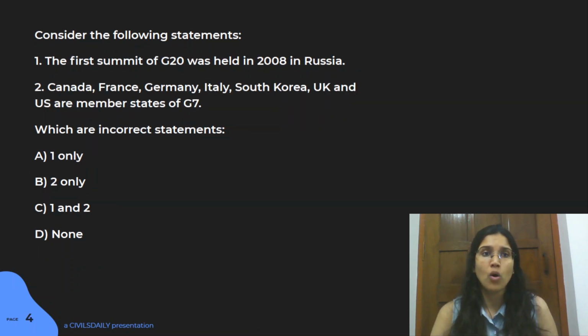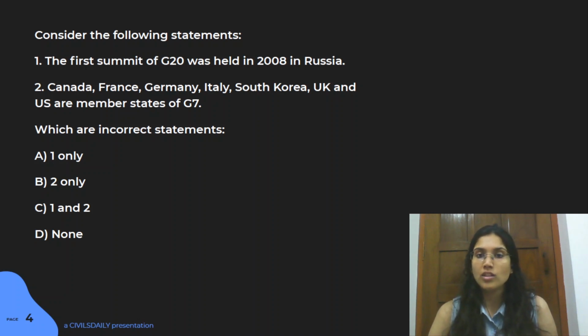Now let us move on to the next question. It's about G20 and G7. Now again, a very important topic. Even in last year's prelims, we had a question to identify countries who are part of your G20. So again, the membership, the summits, the year it was formed, all this becomes very important.